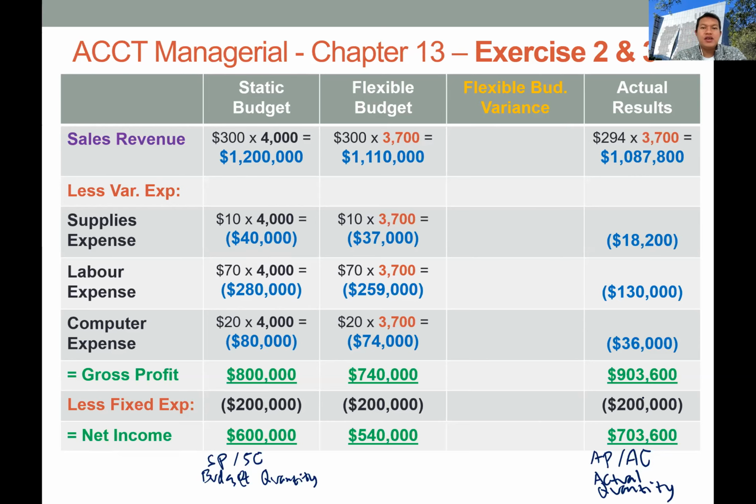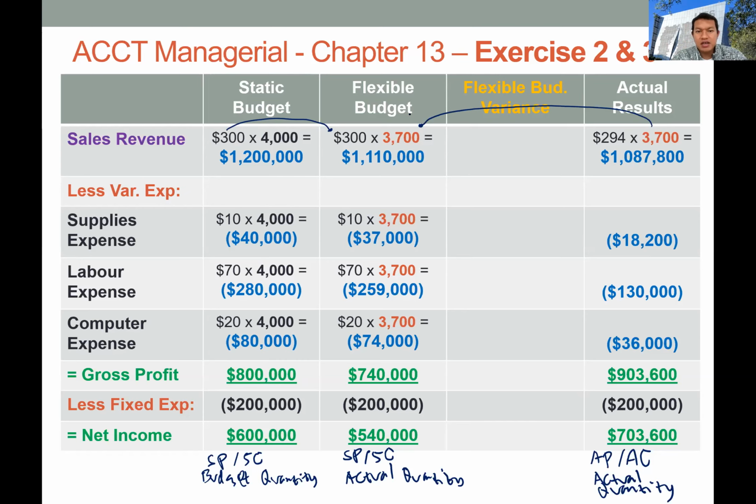Now we can go back to the flexible budget. In the flexible budget, we use the standard price and standard cost and the actual quantity. For sales revenue, we take the standard price from the static budget and the actual quantity from the actual result.